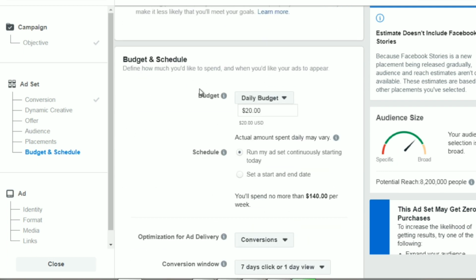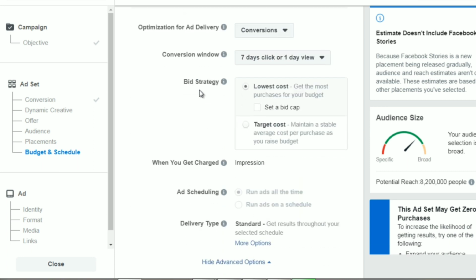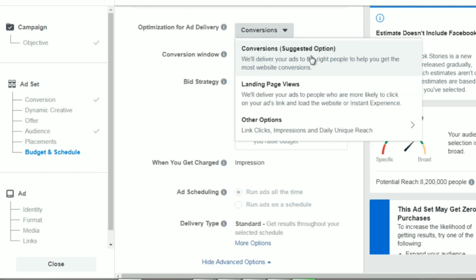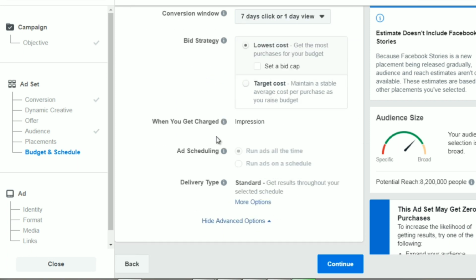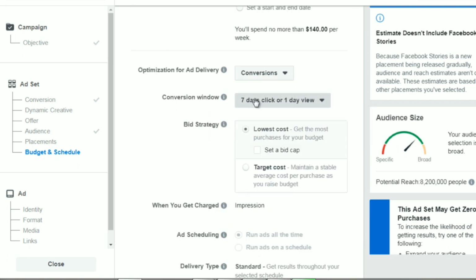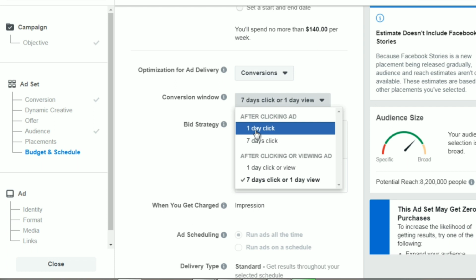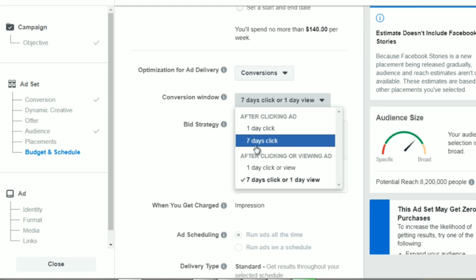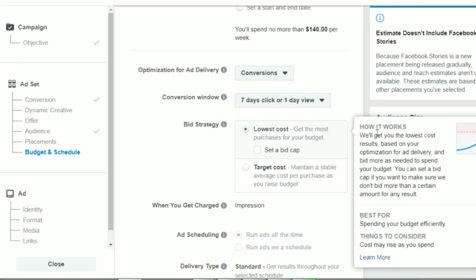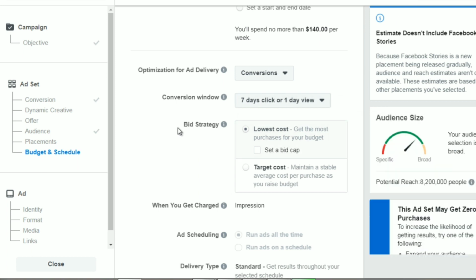We're going to leave it at automatic placements, daily budget, conversions. So what this is going to do is it's going to optimize for conversions. Now, conversion window. What this means is you have 1-day click or 7-day click. Basically, usually you choose 1-day click if somebody clicks through to your ad and they make a purchase. If it takes them a long period to click through, then you want to do 7-day click. Now you can read more about this and how it works over here.